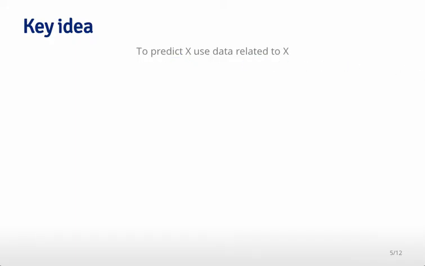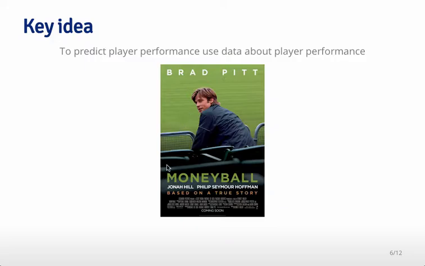There are a bunch of other examples of this. One example is what's called Moneyball. This actually turned into a movie that starred Brad Pitt. But at the beginning, there were some people trying to predict how well players would perform, and in particular, how well they would perform in gaining wins for a baseball team in the United States. And what they would do is use information about that player's performance as well as other players that were similar to them in the past in order to predict how well that player would perform. So again, like predicting like.